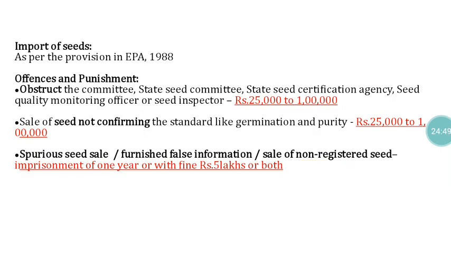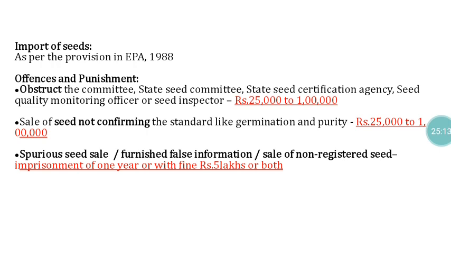Then, import of seeds: as per the provisions available in the Environment Protection Act, we can go for import of our materials. And offenses and punishments are also a main thing. In the case of the Seed Act, the fine is only 500 rupees, but here the fine amounts are far better than the Seed Act.